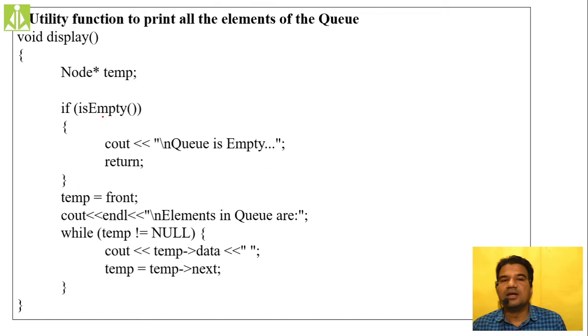Then finally, display. In display, we simply traverse and print all the elements. Before performing the traversal, we need to check whether the queue is empty or not. If the queue is empty, how can we perform the traversal? It is meaningless, so we simply terminate the operation there itself. Don't go further. If the queue is not empty, read all the elements from your queue and print them on the output screen. This function will do the same thing. You can do a step-by-step analysis of this function also.